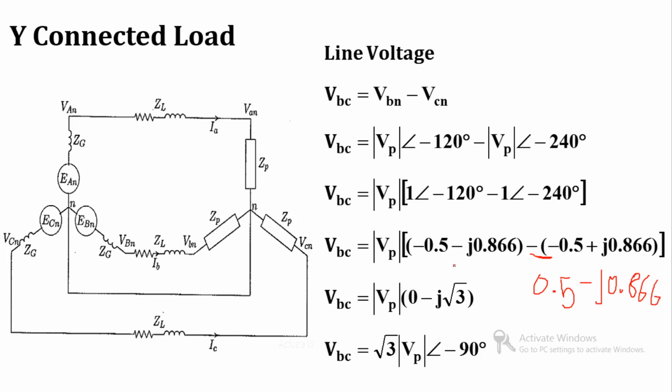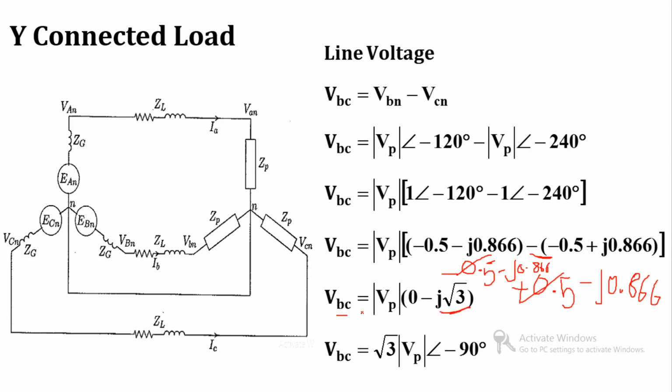Again this will be the same, minus 0.5 and minus j 0.866. So this plus 0.5 will be cancelled out with minus 0.5, and this minus 0.866 and minus 0.866 becomes minus 1.73, and that 1.73 is nothing but root 3.